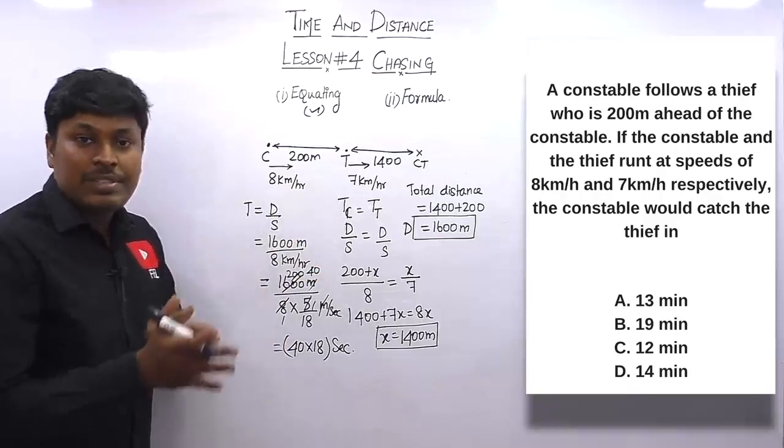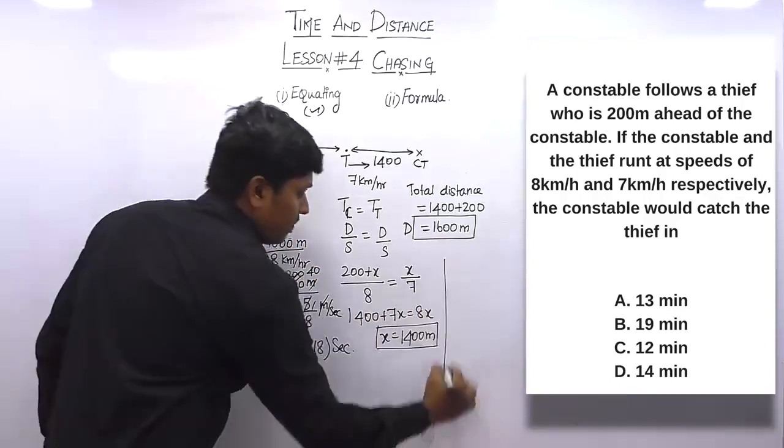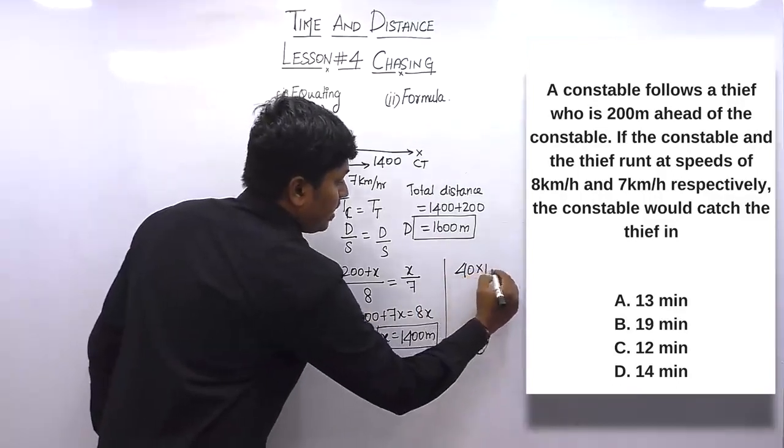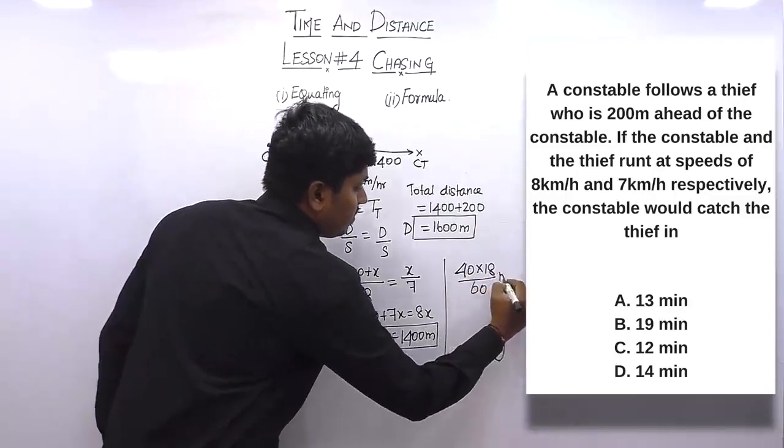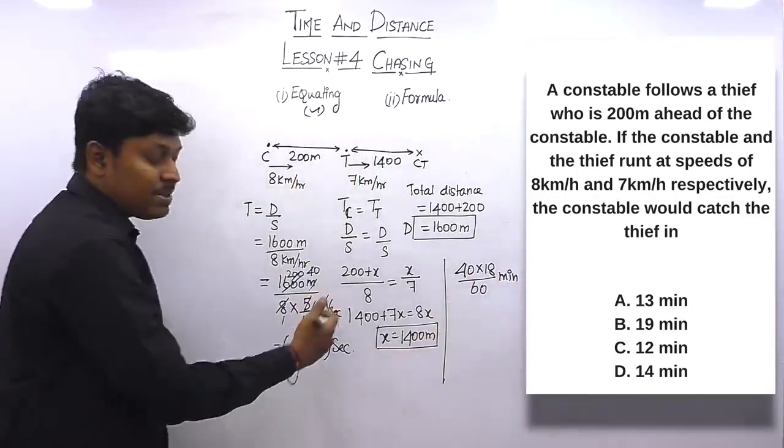Converting seconds into minutes, divided by 60. So 40 into 18 divided by 60, so 2 minutes. So finally we have converted all the values in terms of minutes.